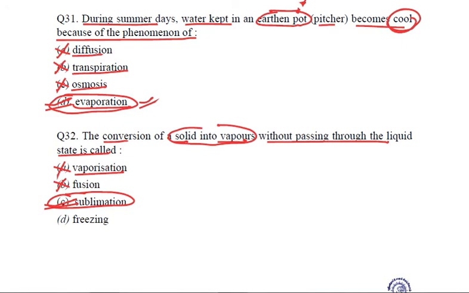No two particles are joining or combining together. Sorry, I was taking a different fusion. Fusion is melting. So melting is conversion of solid into liquid by heating them. Freezing is the process of conversion of liquids into solids. We already know. So if we are talking about conversion of solid directly into vapors, no liquid state in between, that is the phenomenon of sublimation.